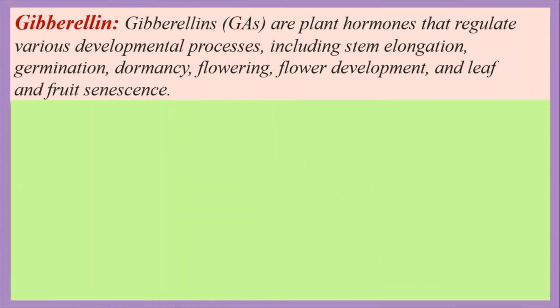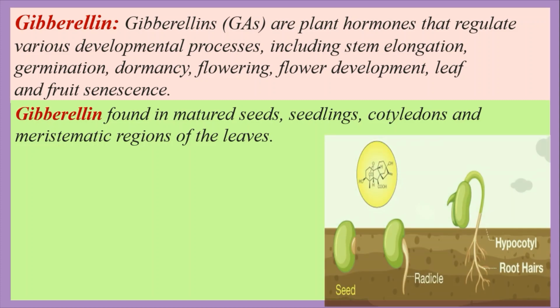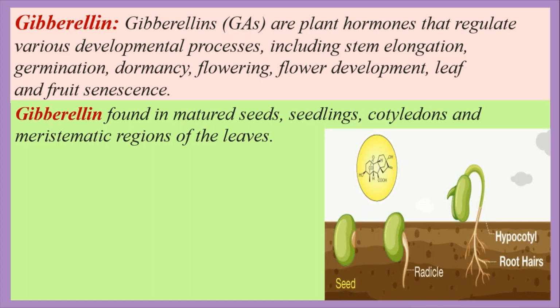Now let's see another phytohormone, gibberellin. Gibberellins are plant hormones that regulate various developmental processes including stem elongation, germination, dormancy, flowering, flower development, leaf and fruit senescence. Most of the gibberellins are found in mature seeds, but they are also traced in seedlings, cotyledons and meristematic regions of the leaves.